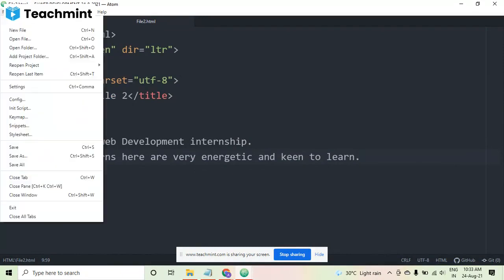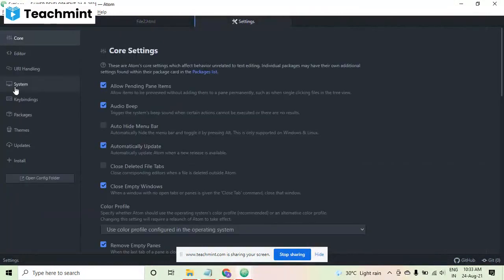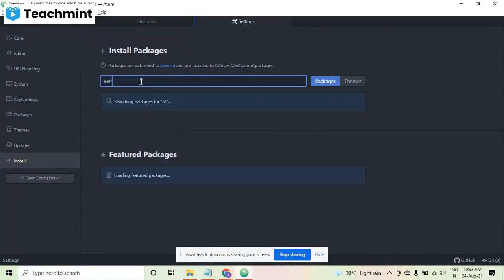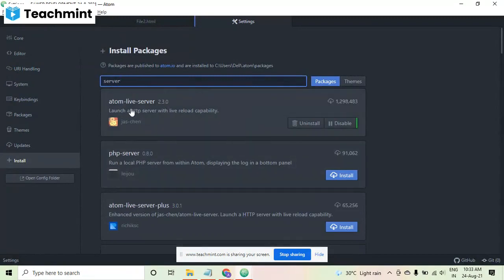In the file menu, you can go towards the settings. When you come into the settings, the install option is there. So you can go towards the install option. Here you can just search server or live server. Okay, it's giving Atom live server.